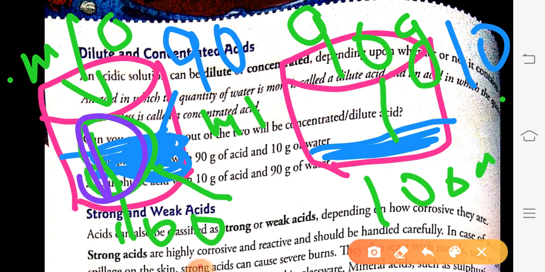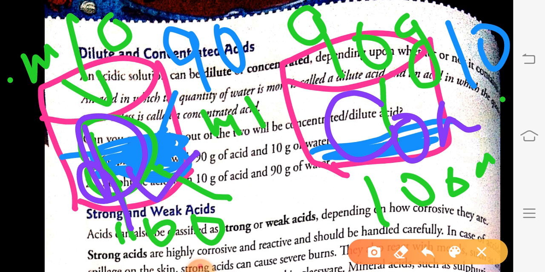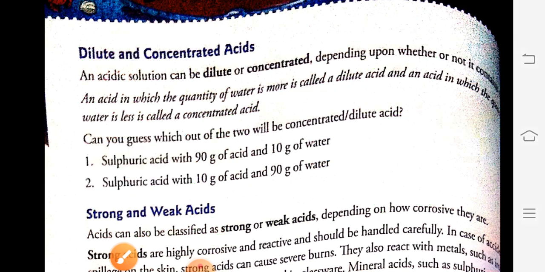Whereas the acid which contains more acid than water is called a concentrated acid. So the acid in which the quantity of water is more is called dilute acid, and the acid in which the quantity of water is less and acid is more is called a concentrated acid. Okay.